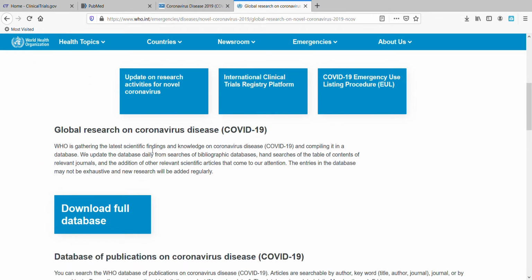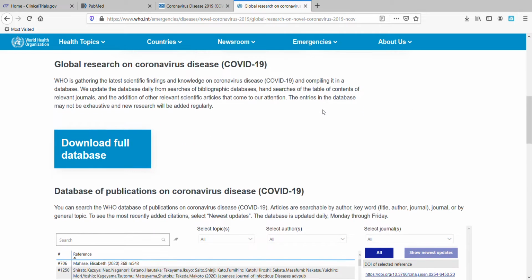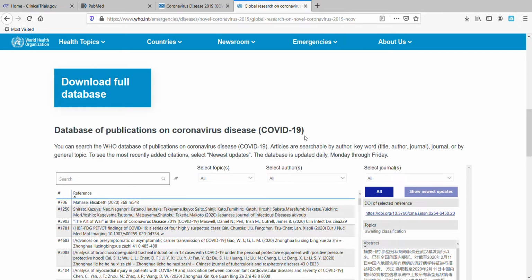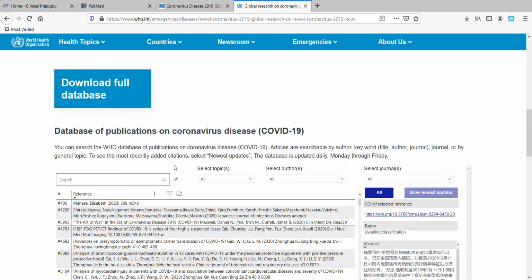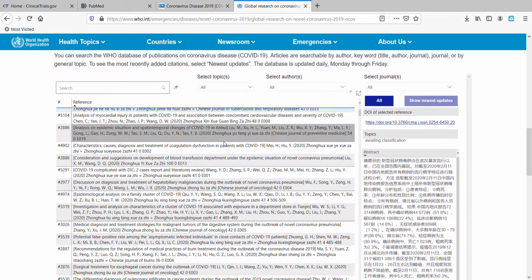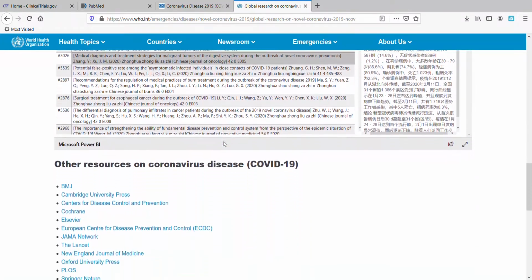And here they have updates. They have a clinical trials registry platform, and you can view clinical trials specific to coronavirus and other clinical trials that are ongoing globally. And an emergency use listing procedure, information on that. But what I think many of you will be interested to see is this database of publications on coronavirus, which is pretty incredible. If you scroll down, look at all of these